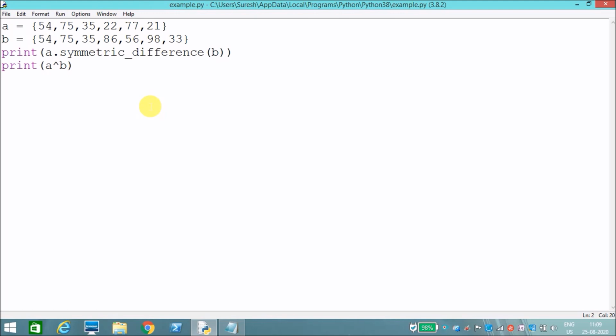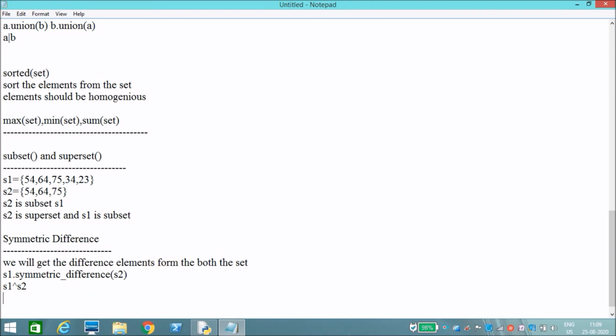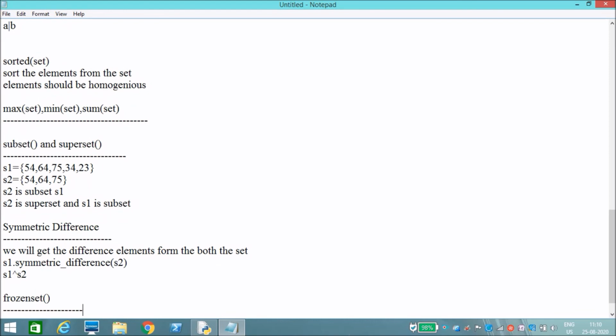These are all the methods of set. There is another small concept in sets, that is called frozen set. As I said before, set is a mutable data type.